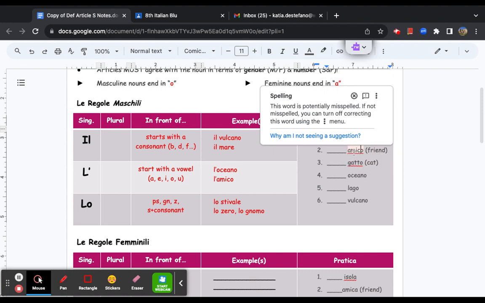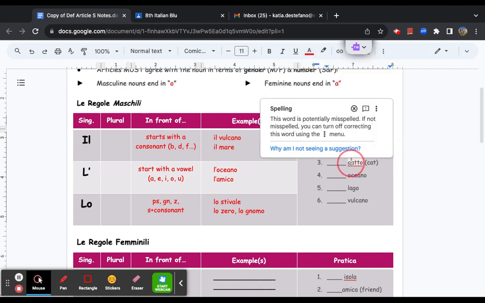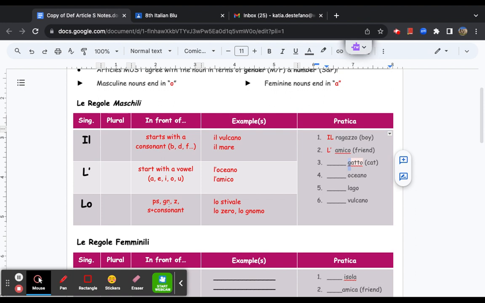Amico. We know it's masculine. It starts with a vowel. So it automatically has to be l'apostrophe. Next one, gatto. Meow, it means cat, okay? Gatto starts with a G, all right? Now, it does not start with GN, right? Just G. So that means it cannot be lo. It cannot be l'apostrophe. It has to be, dun, dun, dun, il, okay?